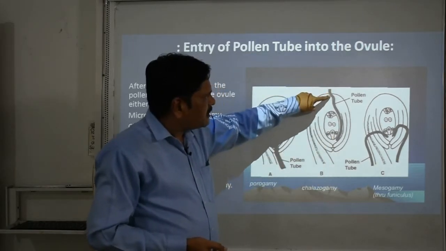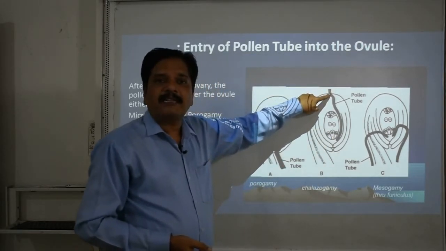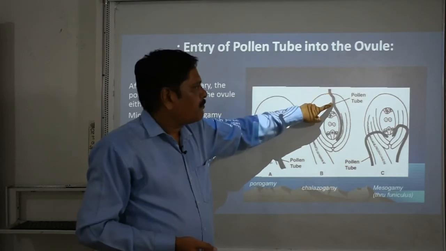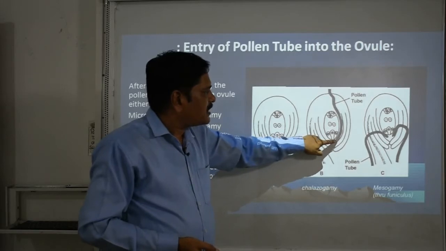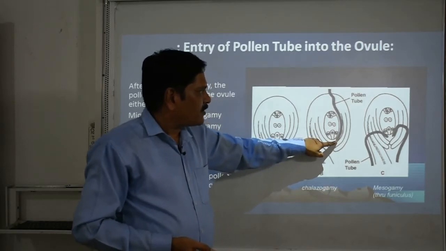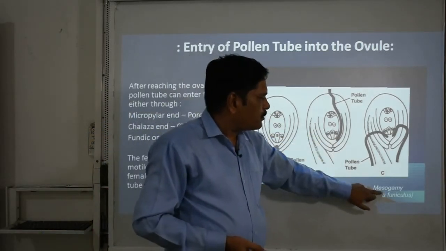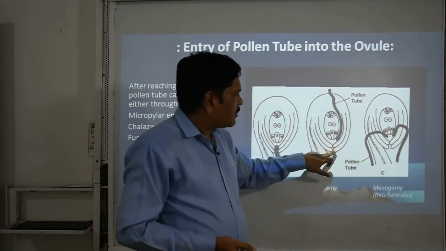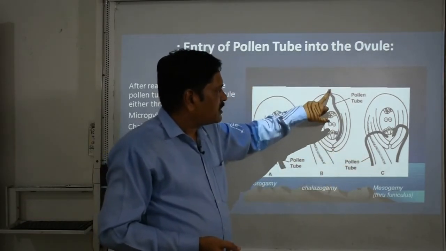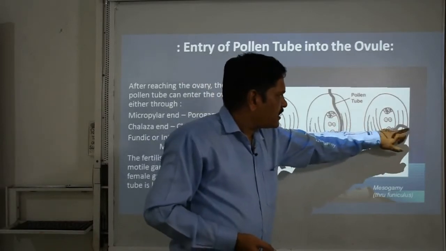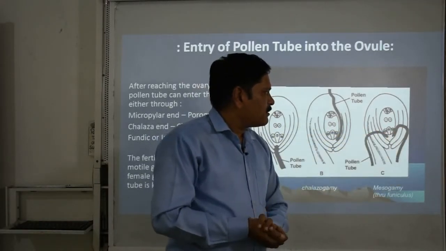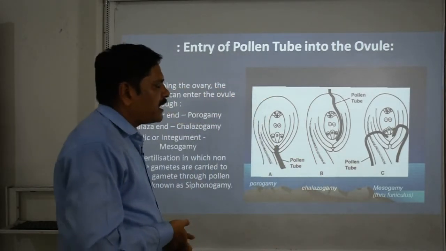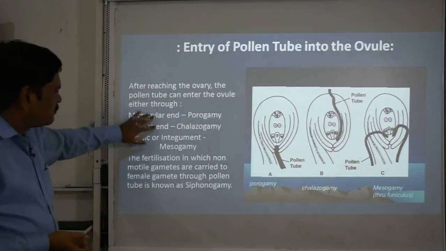It is inserted by penetrating the chalazal end of the ovule through the outer integument, and then it inserts into the embryo sac and releases its gametes there. And third is mesogamy, where neither from the micropylar end nor from the chalazal end, but horizontally it enters through the integuments and reaches the egg apparatus. So these are the three.